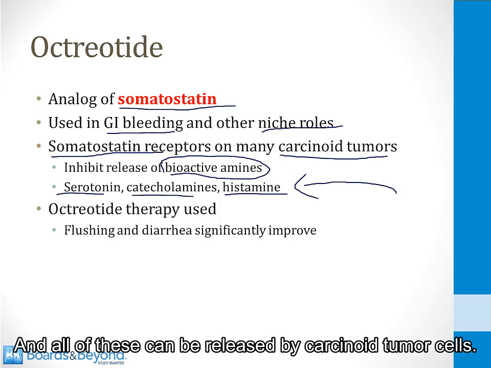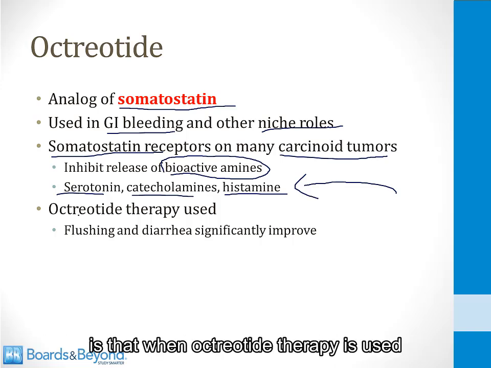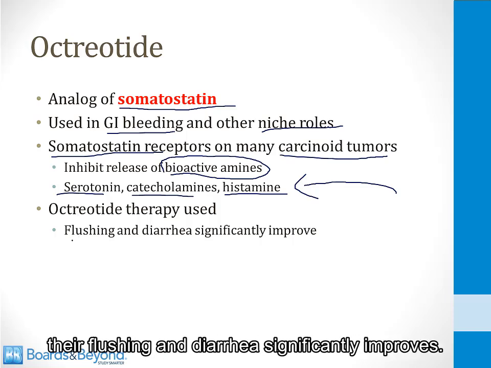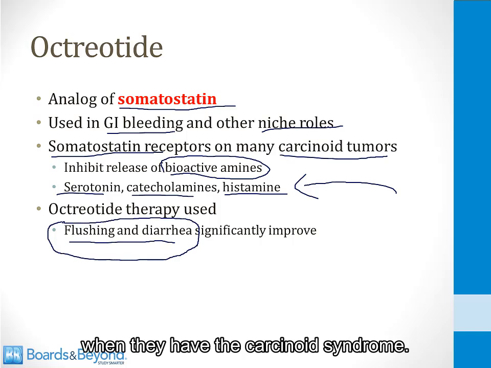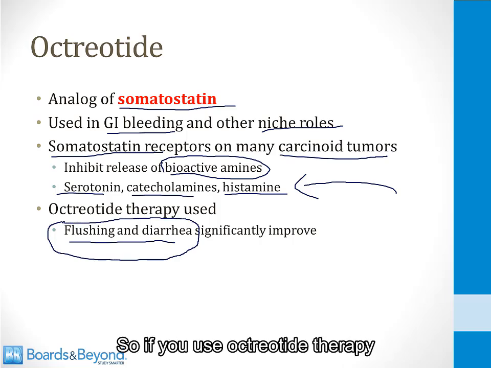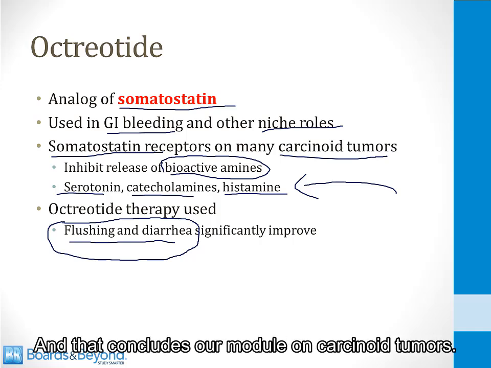by carcinoid tumor cells. And the important point clinically is that when octreotide therapy is used in patients with the carcinoid syndrome, their flushing and diarrhea significantly improves. The flushing and diarrhea are what make patients miserable when they have the carcinoid syndrome, so if you use octreotide therapy, you can make them feel much better. And that concludes our module on carcinoid tumors.